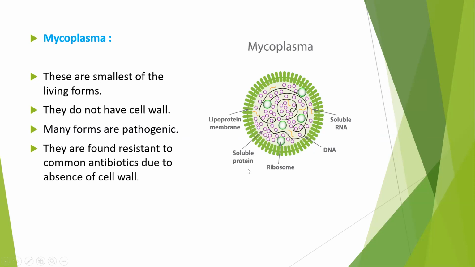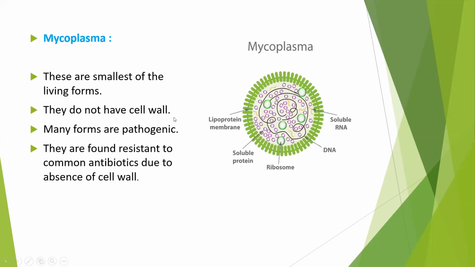So what happens? Even if antibiotics are given to cure that disease, this mycoplasma becomes resistant. Resistant means what? The antibiotic has no effect on the disease. Okay, so such bacteria are called antibiotic resistant bacteria.